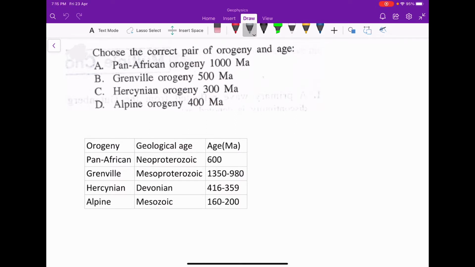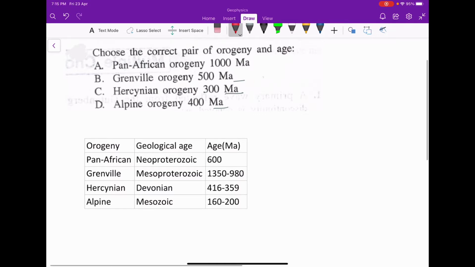Given that Pan-African orogeny is 100 million years ago, next is Grenville orogeny, which is given as 500 million years. Next is Hercynian, which is 300, and the last one is Alpine, which is 400 million years. So